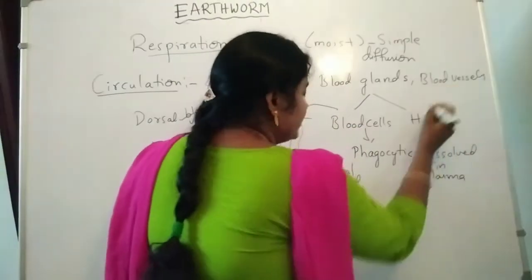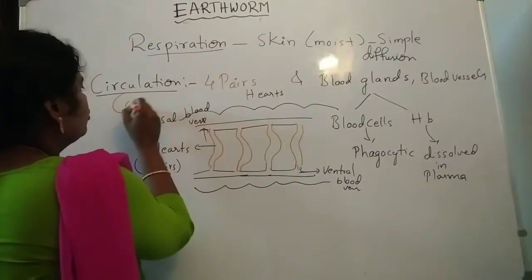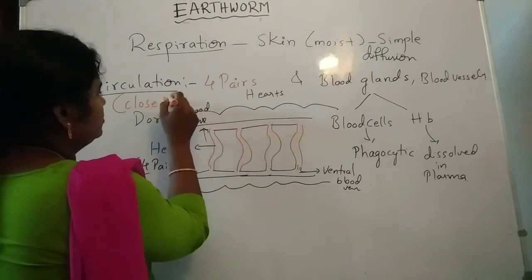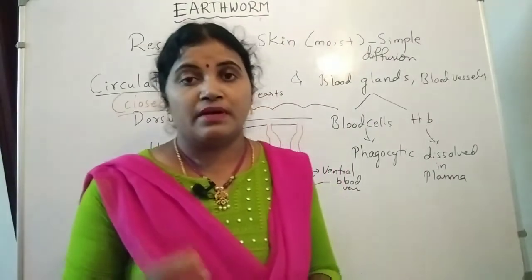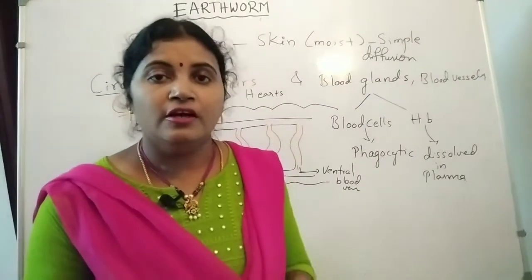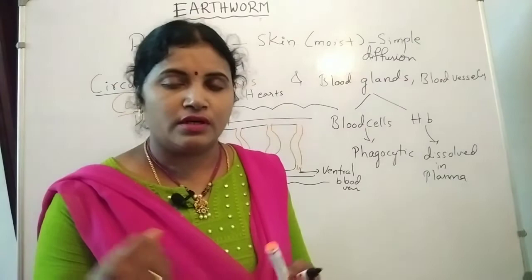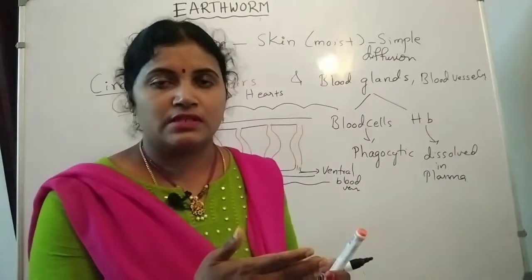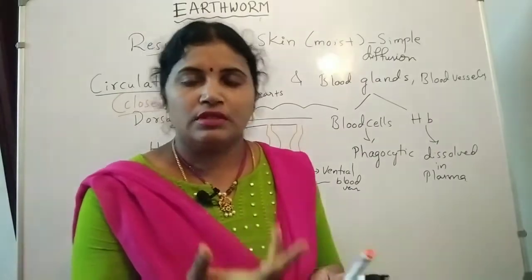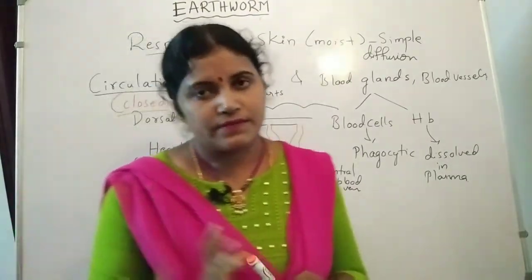Because here it contains what type of circulation? A closed type of circulation, meaning blood is circulated through the blood vessels. It is not open, it is not directly passing the blood to the body parts. Through the blood vessels the blood flows. That's why this type of circulation is known as closed circulation.